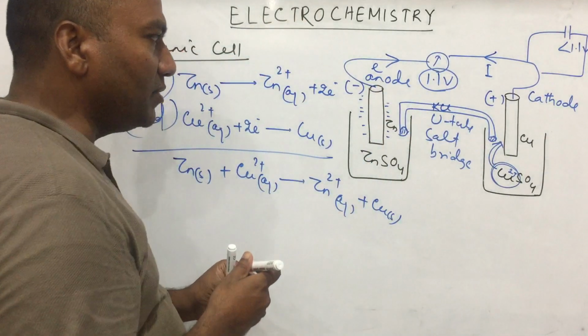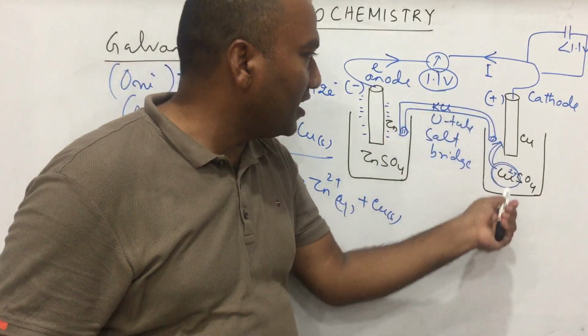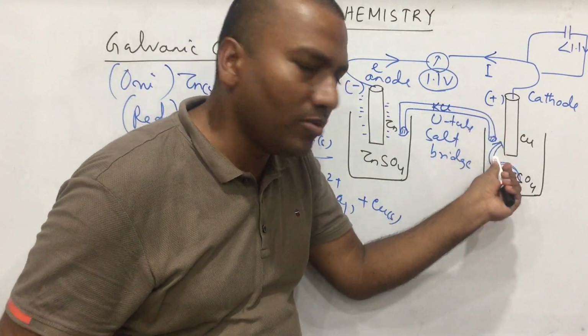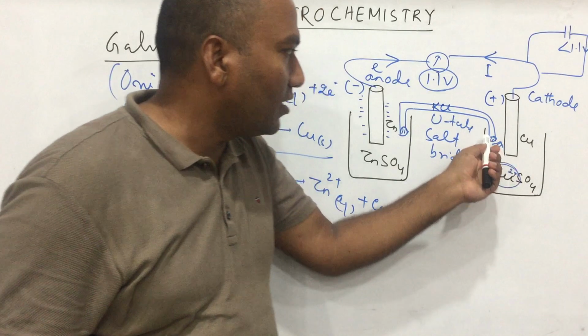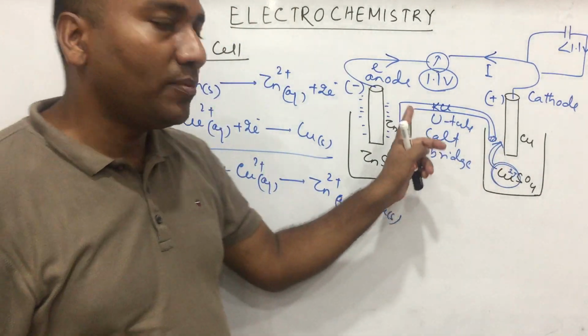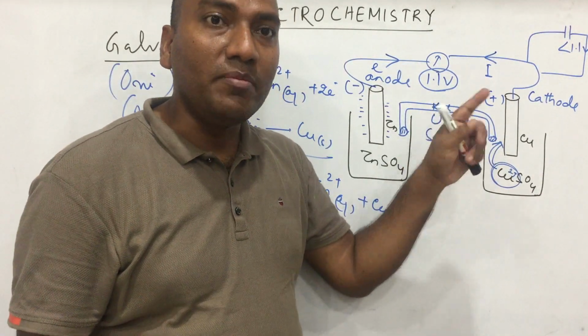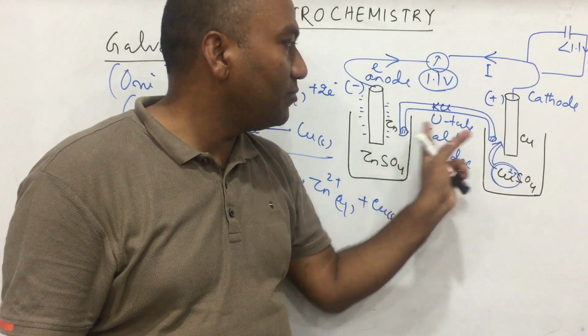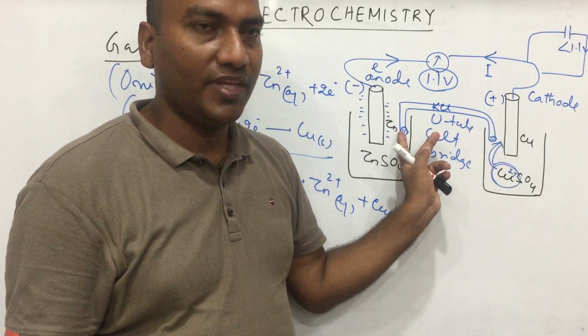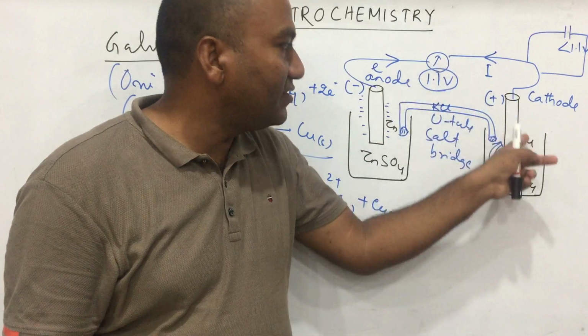Now the question is, when we take an inverted U tube, will this chemical fall out? No, a cotton plug is there. And what is the function of the salt bridge? It maintains the electrical neutrality between the two half cells, and it connects the two half cells.